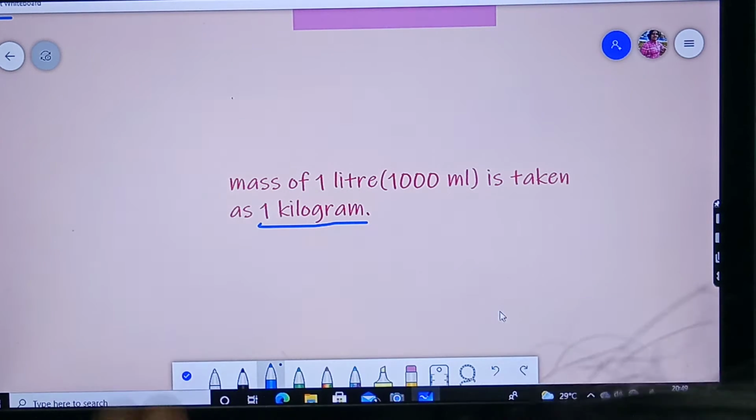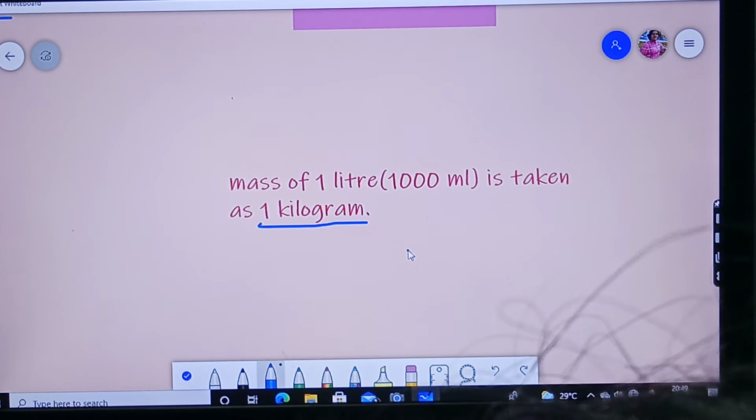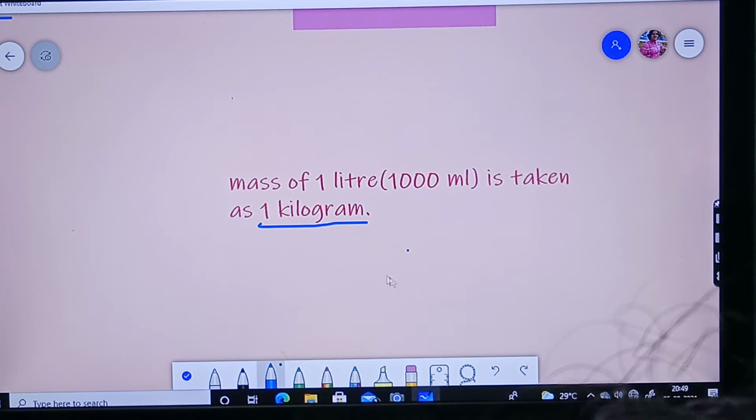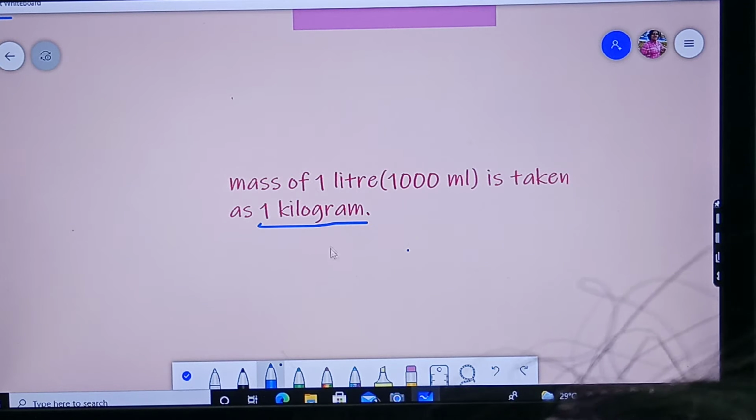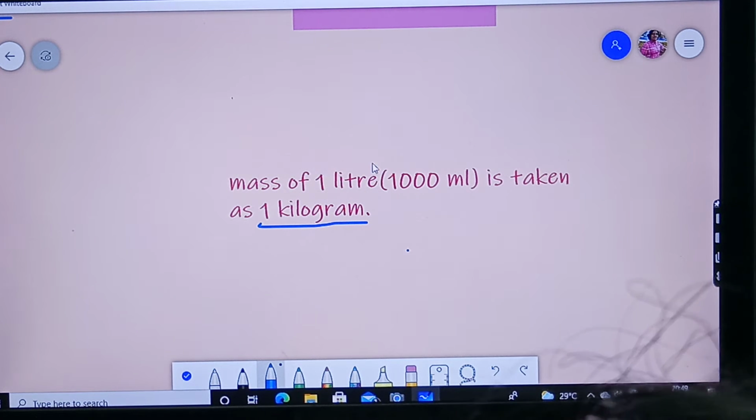Mass of 1 liter is taken as 1 kilogram. Now, what is this liter? This unit is used to measure liquids, right? But kilogram is for mass, that means solids. Yes or no? Solids. But how have we taken liquid liters?